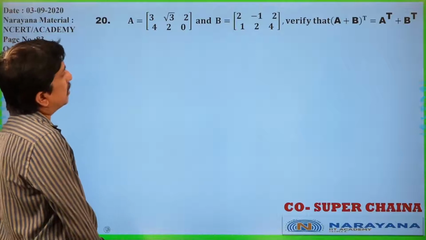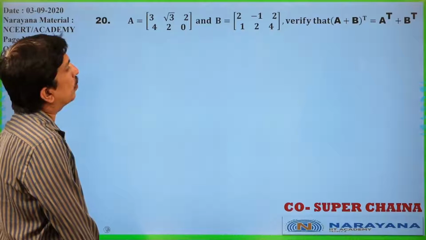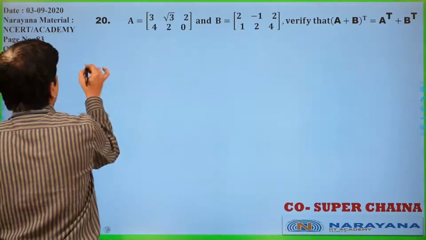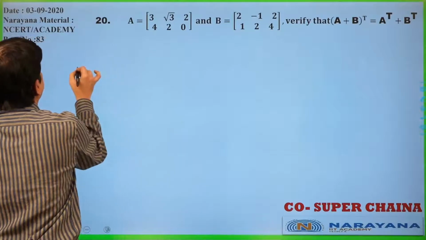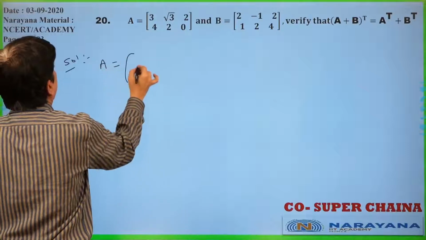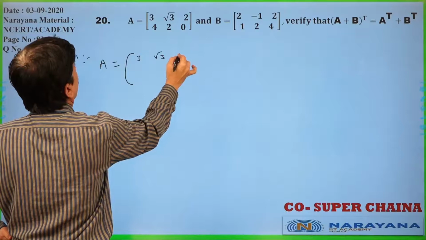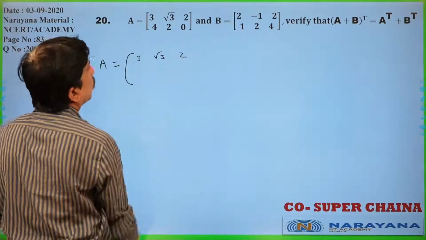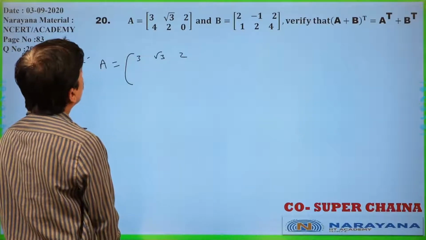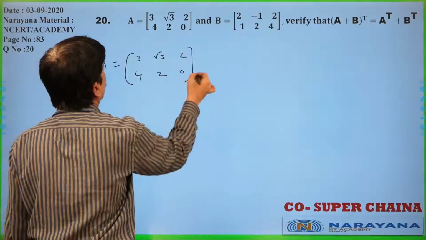A is given, B is given. Verify that A plus B whole transpose is equal to A transpose plus B transpose. Now, A plus B. A is given 3, root 3, 2, and 4, 2, 0.